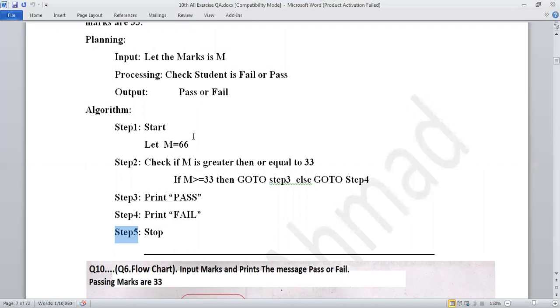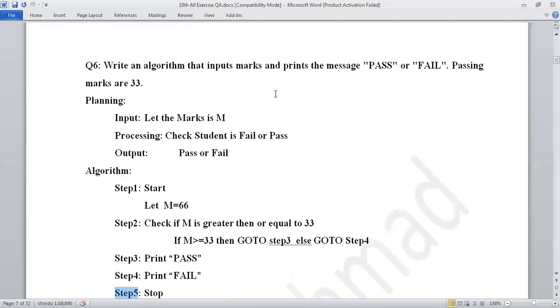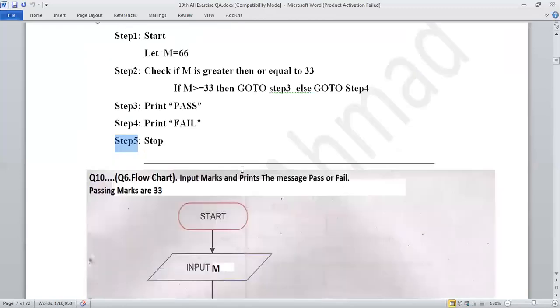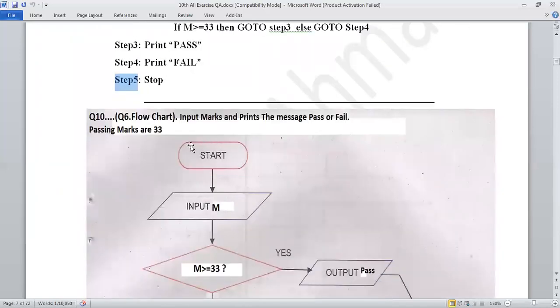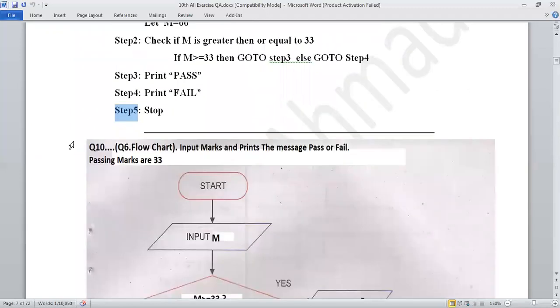So this was the algorithm about if the student is pass or fail. But the criteria of pass and fail is 33. If the student marks is greater than 33, he or she is pass. If the student marks is less than 33, he or she will be fail. For this algorithm, we have drawn the flowchart of the same algorithm, and this is the same question number 10, but draw the flowchart on question 6.